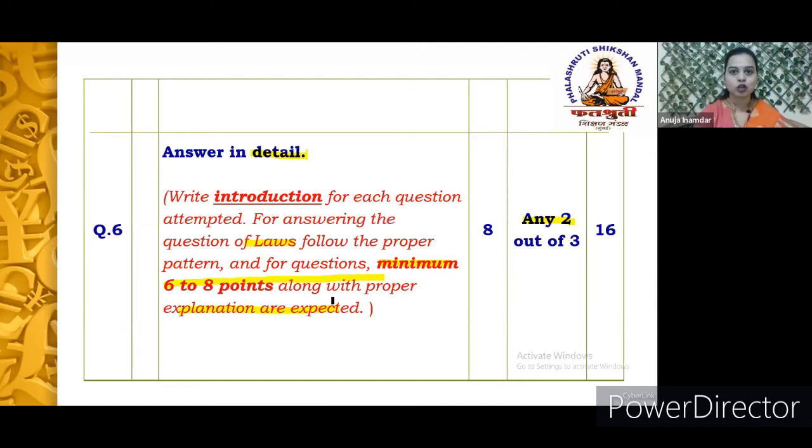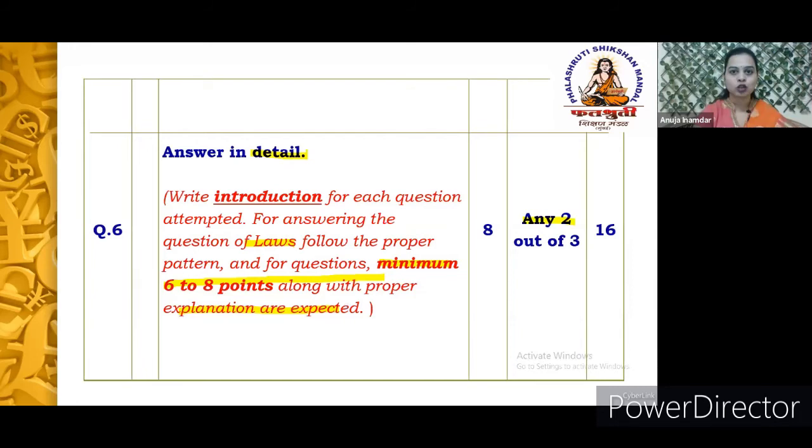Now in this kind of question, when you are attempting the answer in detail, the first step is nothing but to give the introduction. So write down the definition of national income, give an explanation for national income, and the second part is nothing but the theoretical difficulties. So nearly 6 to 8 difficulties you are supposed to write down along with proper explanation. Here you will write one heading, for example, the first is the transfer payment. If it is the first difficulty, give the heading, and on the next line write down the proper explanation. So this is how you are supposed to answer question number 6.